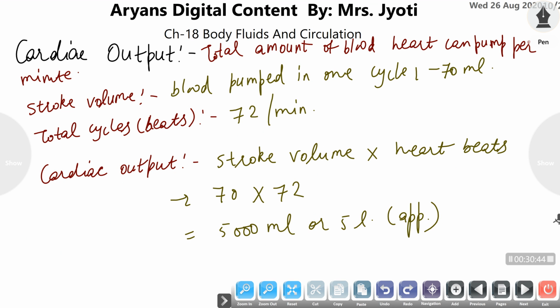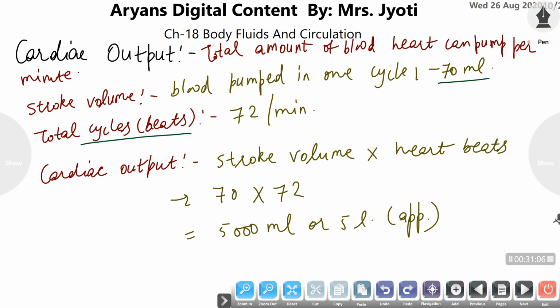So what is the total cardiac output? In one cycle the heart pumps around 70 ml of blood to the body, means in one single cycle only 70 ml of blood is pumped out. The total cycles depend on the beat rate.